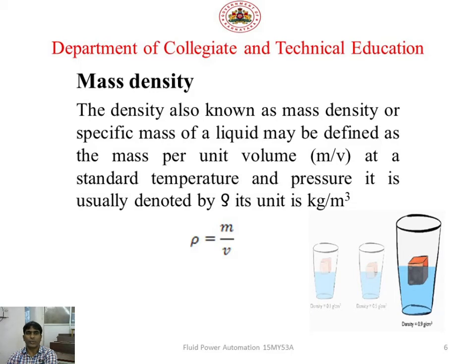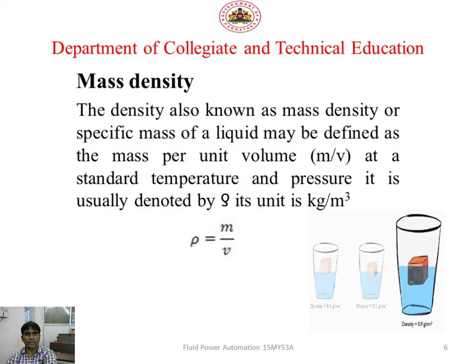It is usually denoted by the letter rho. What do we call that symbol? Rho, and its unit is kg per meter cube. So rho is equal to m divided by v, mass divided by volume. We call it density. Students should have the knowledge that mass per unit volume is nothing but density.